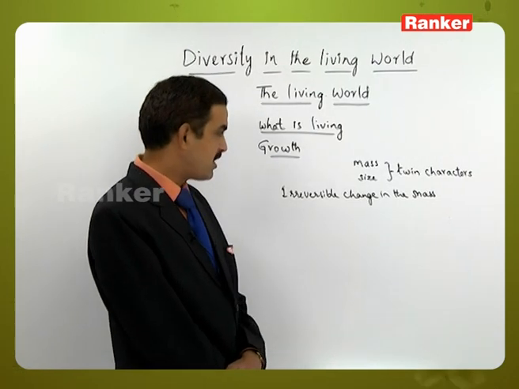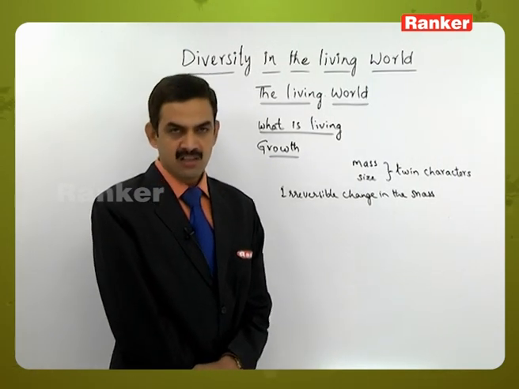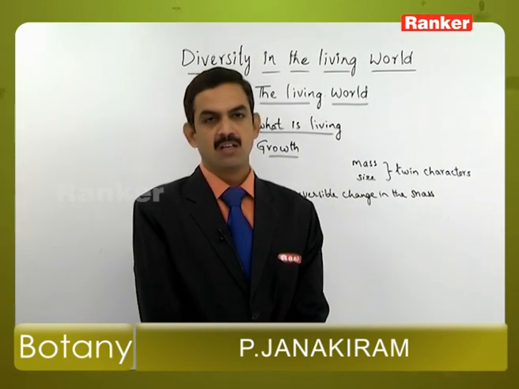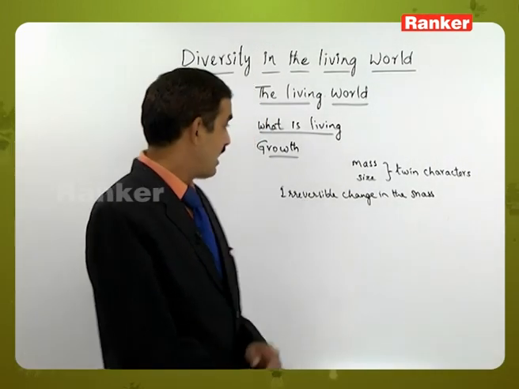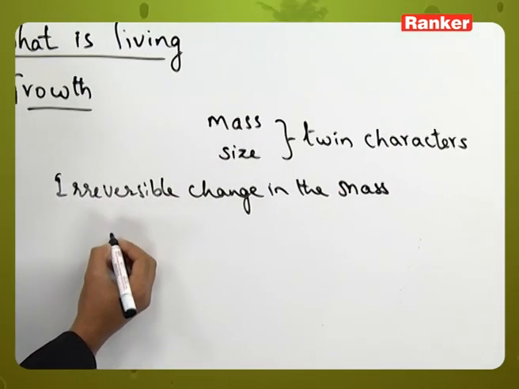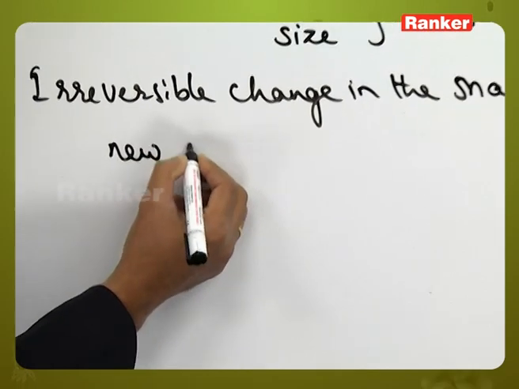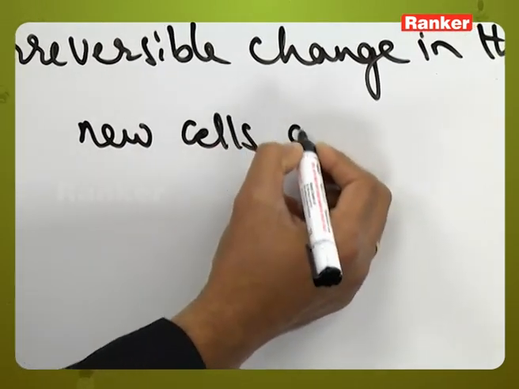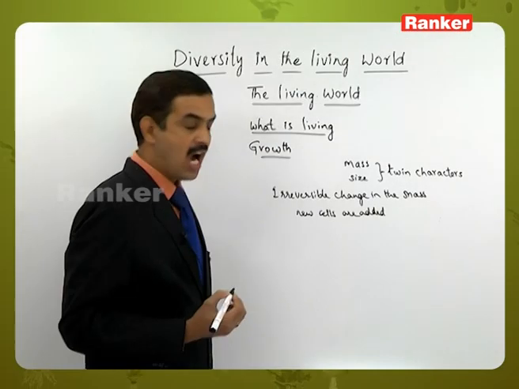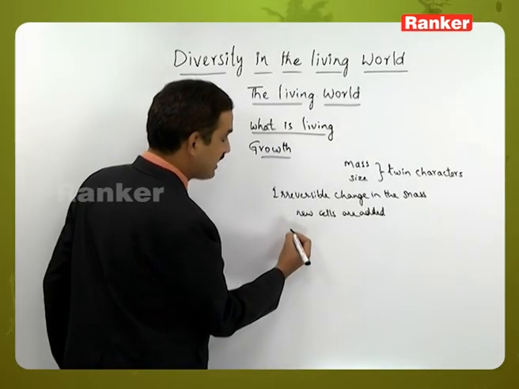If it is coming to the size, generally the size of a living organism will go on increasing from birth to death. In this process, when we consider size and mass, new cells are added to the body of the organism. How are the new cells added?